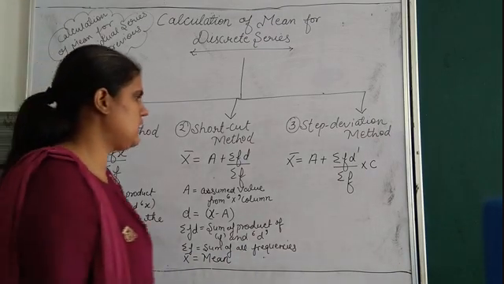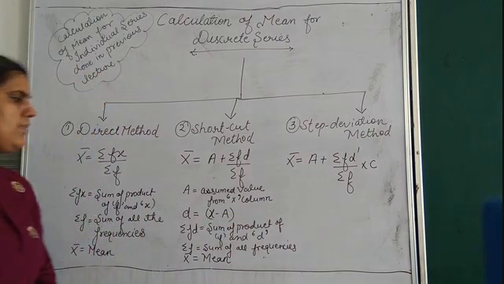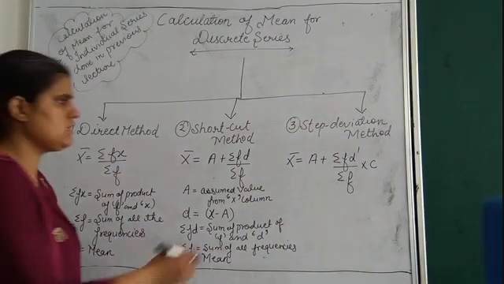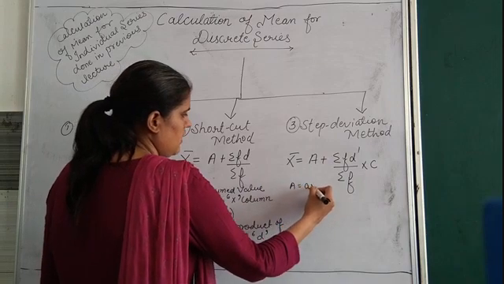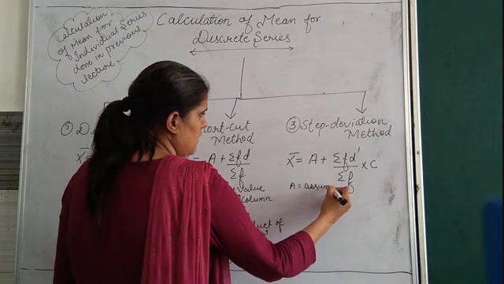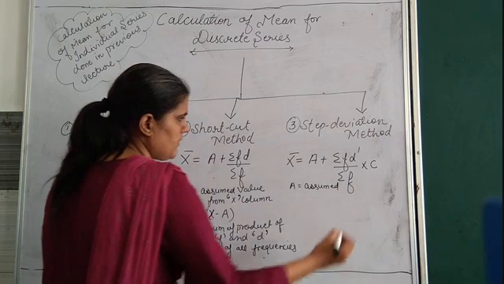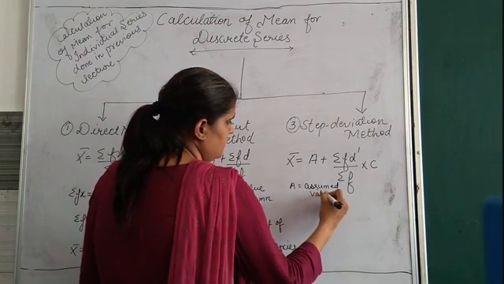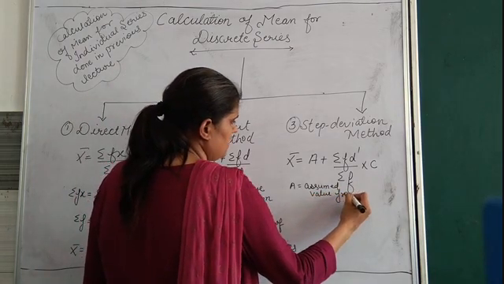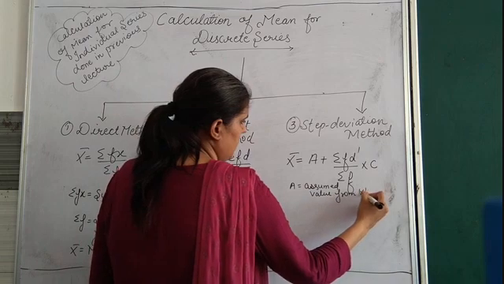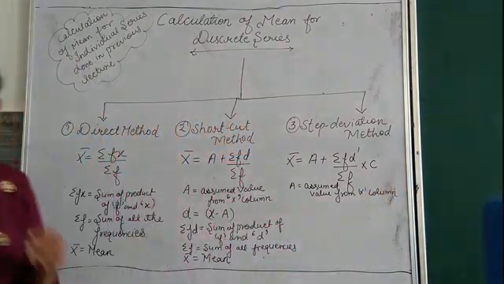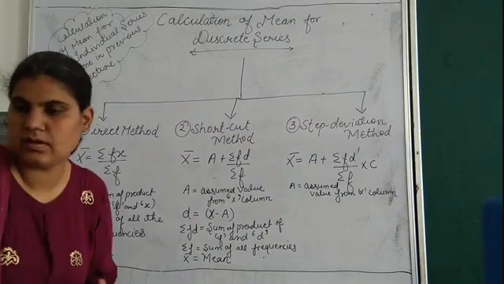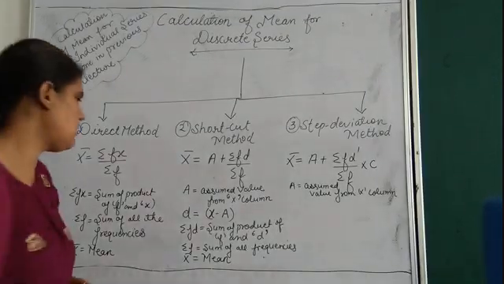Now bachche, we will come to this step deviation method. In this also, A is the same, any assumed value from x column. Clear bachche?